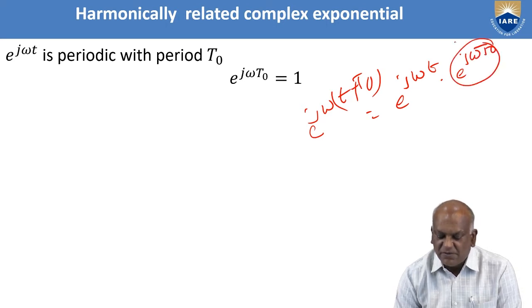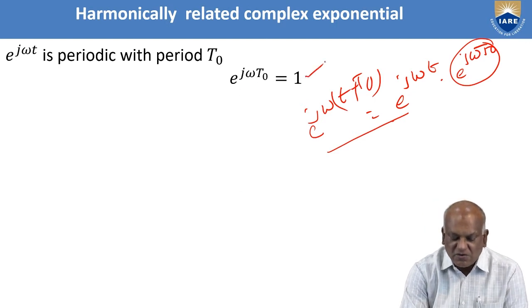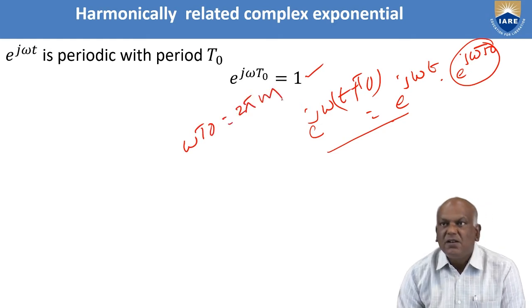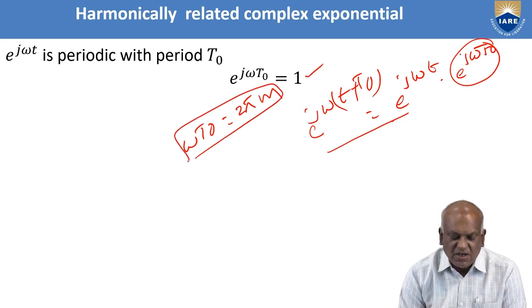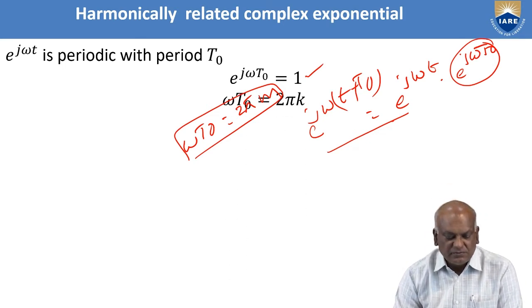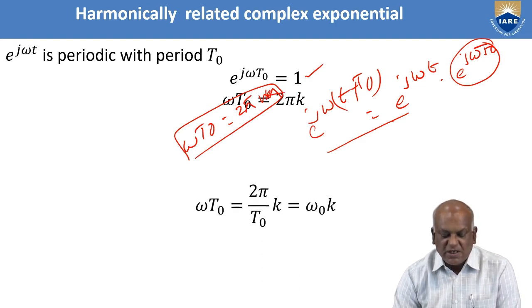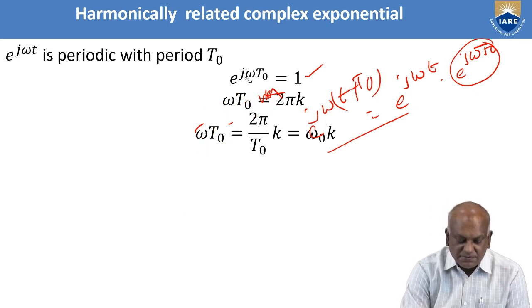Only when e power j omega t naught is equal to 1 is the periodic condition satisfied. That is possible when omega t naught equals 2 pi times an integer. Hence omega t naught equals 2 pi k, where k is an integer.